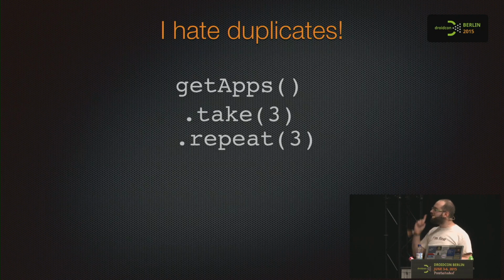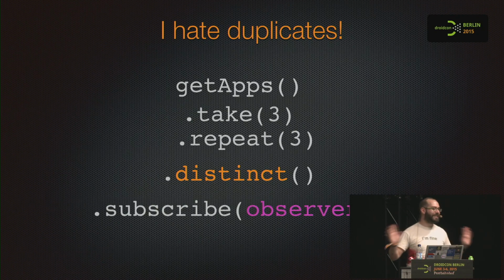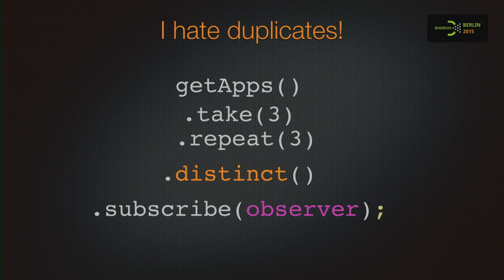At this point, we can search for a method that will get rid of the duplicates. Distinct. Piece of cake. The observer is still the same. He is the poor guy, and in this scenario he knows nothing. It's just shut up and display the thing. I'm being racist, but I'm Italian now, so I'm loud.